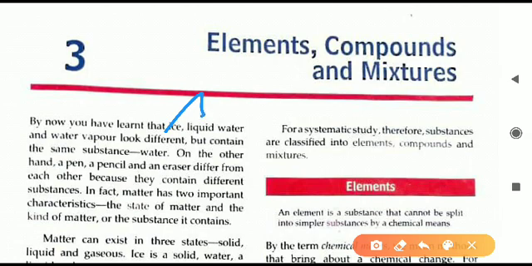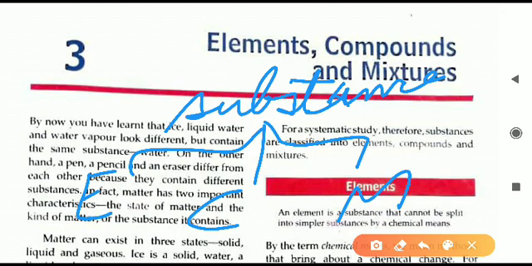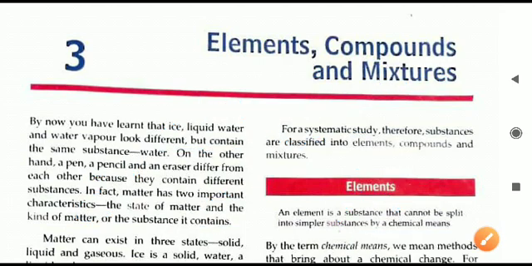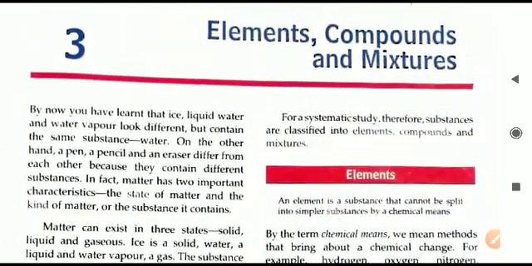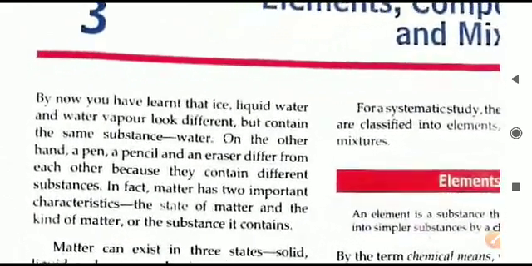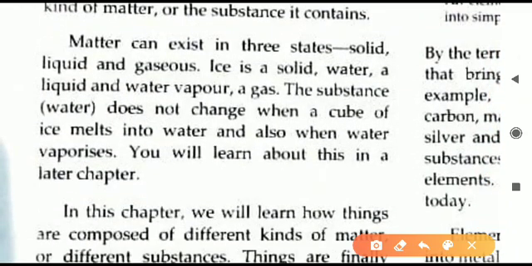All the things around us are different types of substances, and we can classify these substances into different types. One can be element, another one is compound, and the third category is mixtures. So these are all different substances that are present in our surroundings. Basically we will be studying what type of substances are around us, how they are formed and what are their properties.